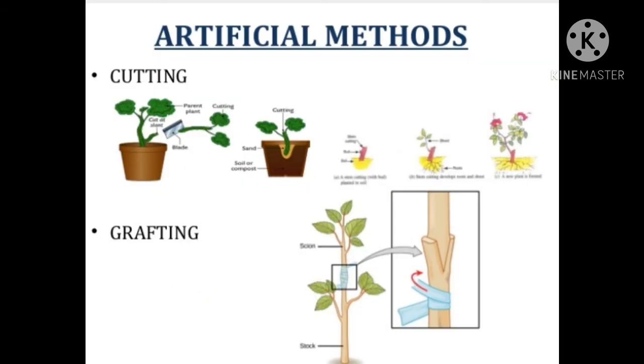Humans have taken advantage of the vegetative mode of propagation in plants and adapted them to their use in gardens and nurseries. These man-made methods are called artificial propagation. Now we will discuss them. First is cutting.